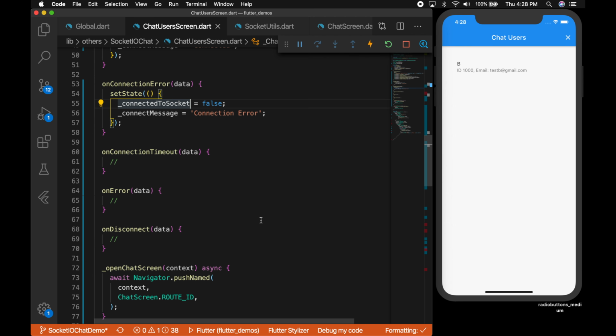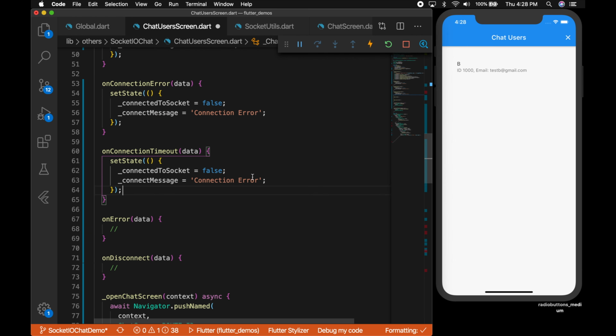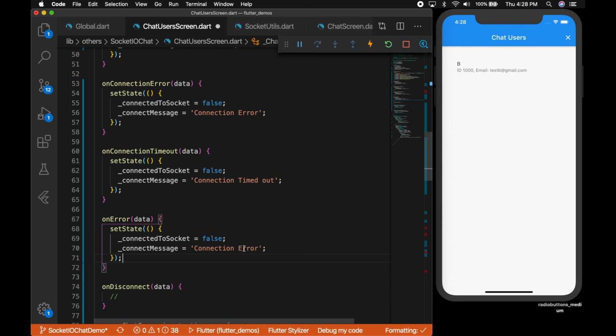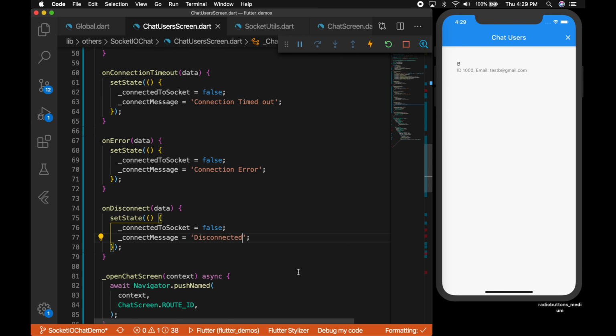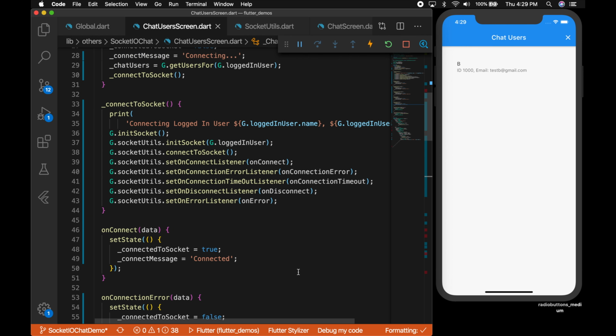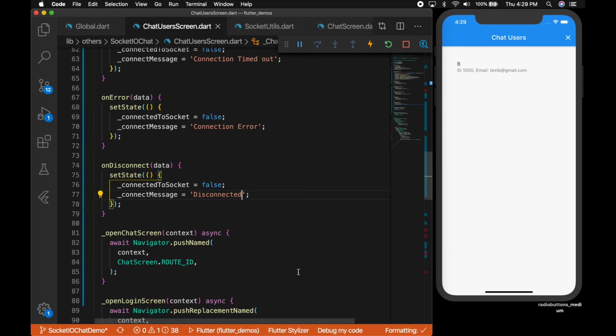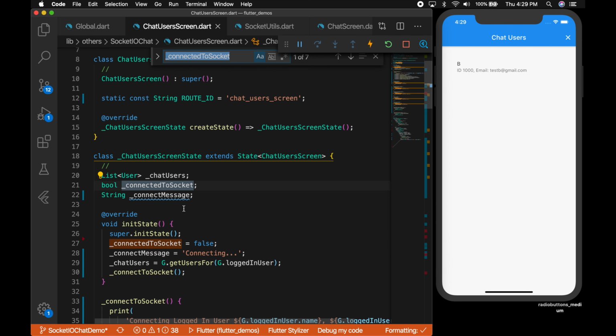And the next one is, let's copy that and paste it in on connection timeout, and the message change to connection timeout, and on error it will say connection error, and when it is disconnected it will say disconnected. Okay, so we have the basic messages.